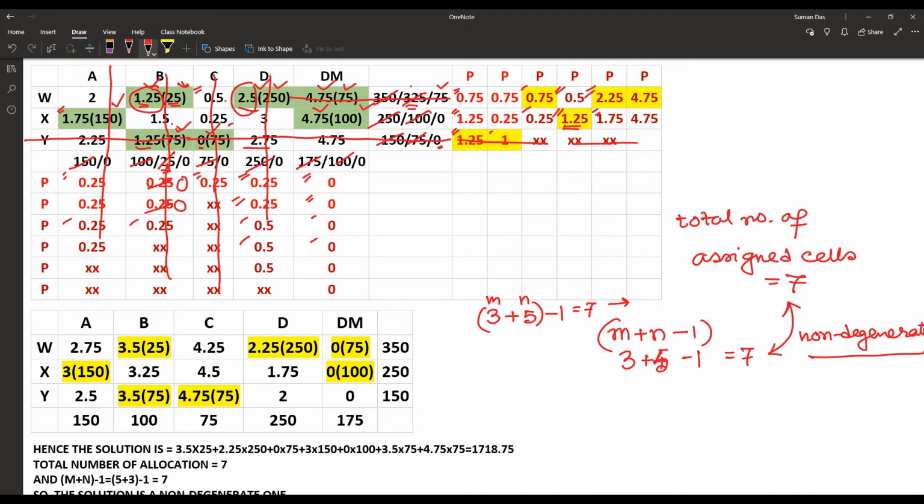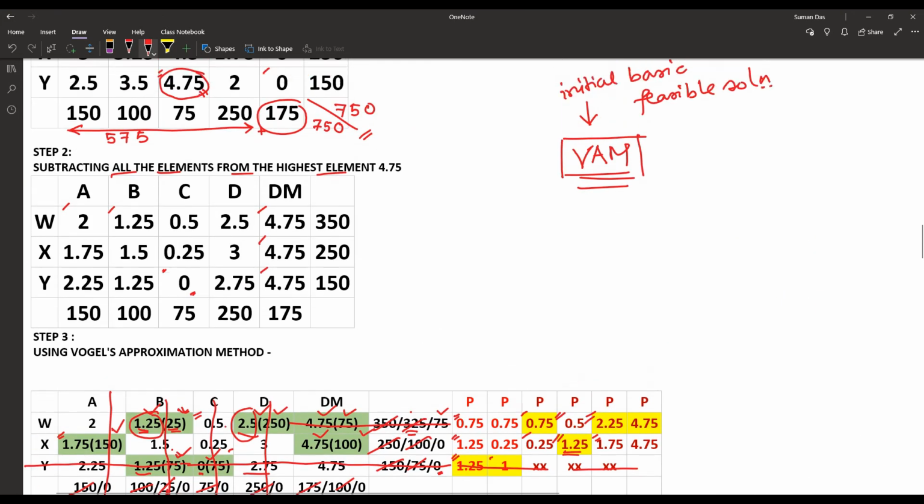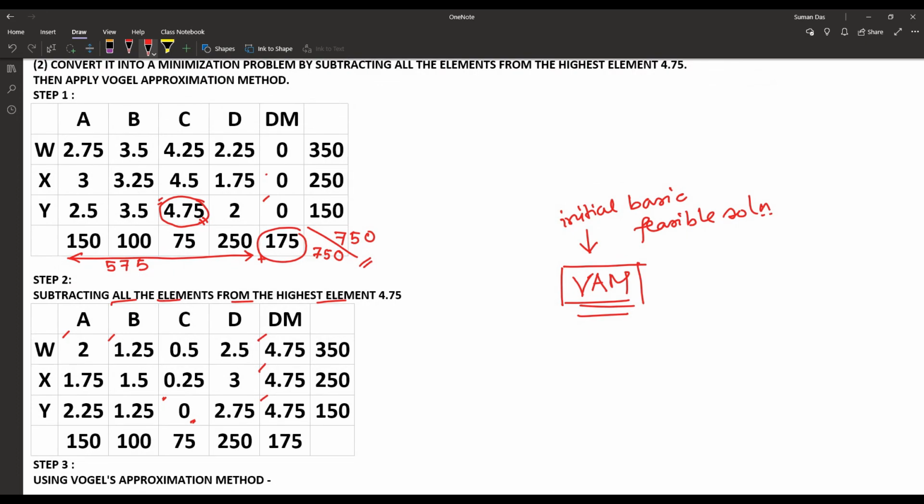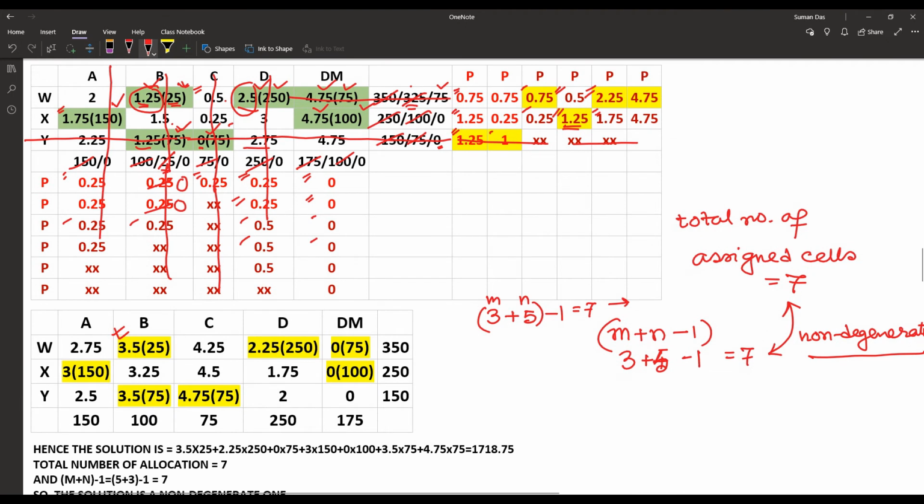Now which one is the main table? In the main table that was 3.5, so we are using the main table value, 3.5. Just for another check, for the minimization table that was 0, but in the main table that was 4.75. So we are using 4.75 as the cell value here.